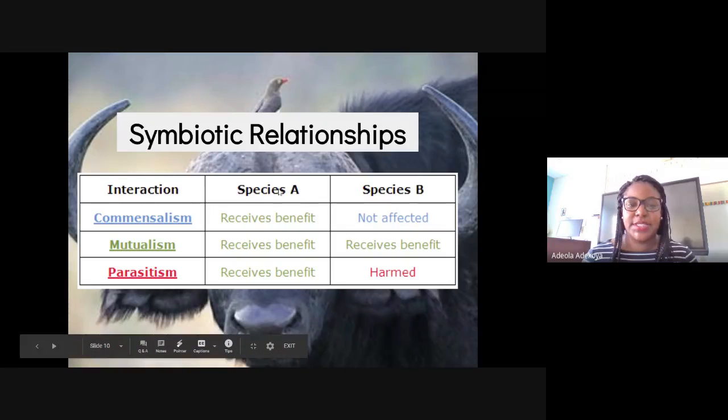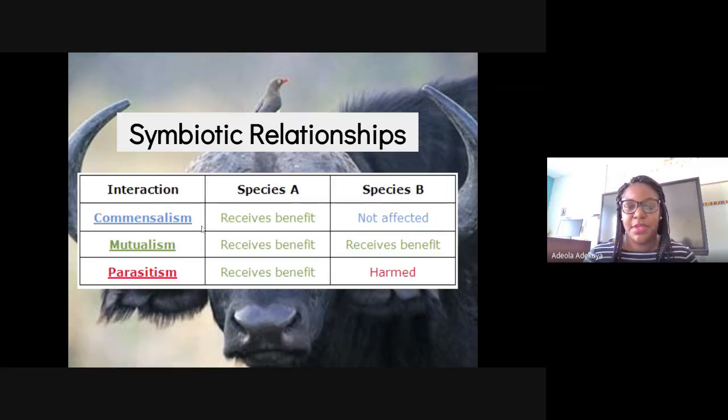So when we look at the symbiotic relationships and the interactions, when we have commensalism, the first species actually benefits, and then the second one is not affected. Mutualism, both species actually benefit from each other.